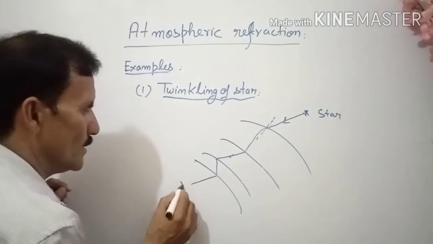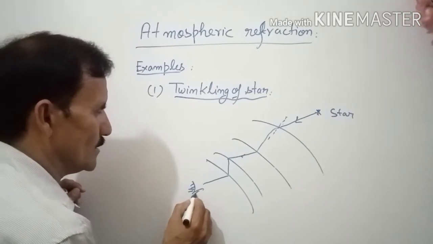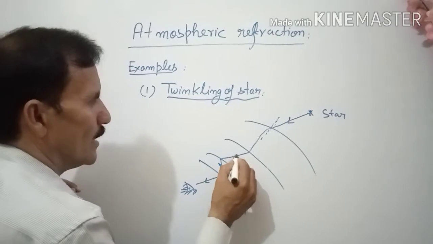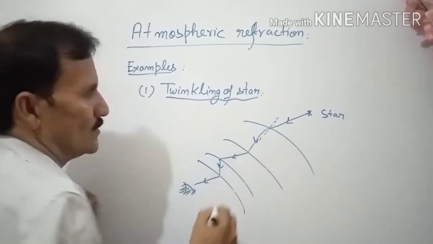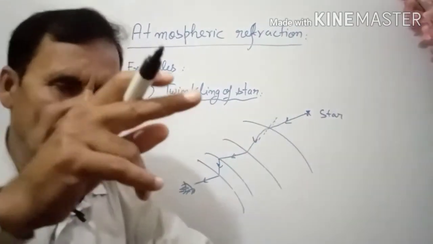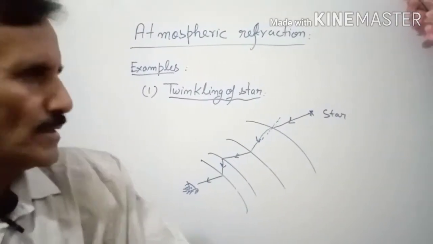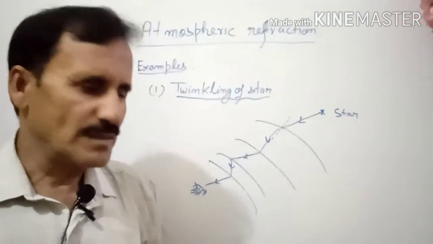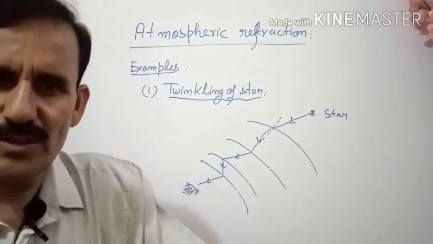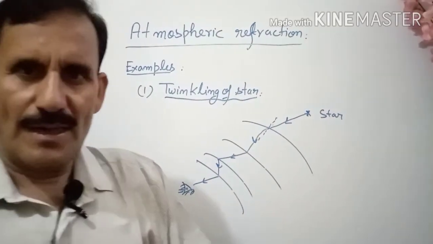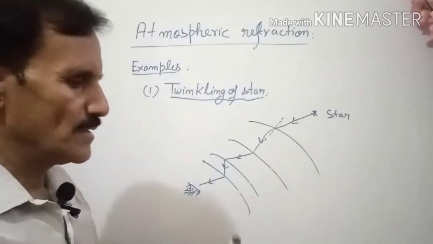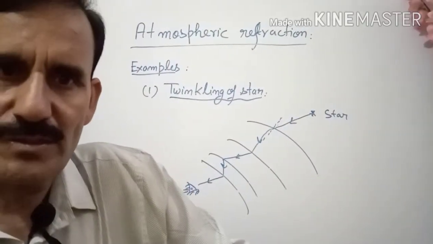So when the light comes to your eyes, it is not coming in a straight way. It is coming in a zigzag way. So there is twinkling. Okay. The same phenomenon occurs for distant light sources, small sources like lamps and candles, etc.